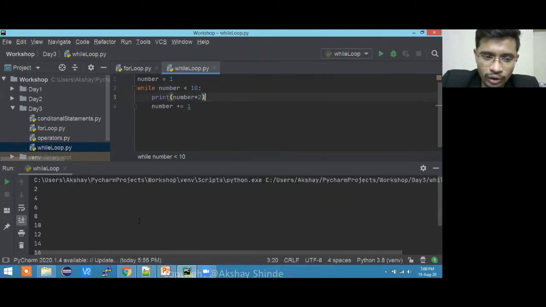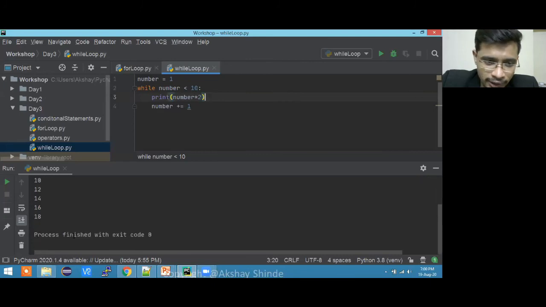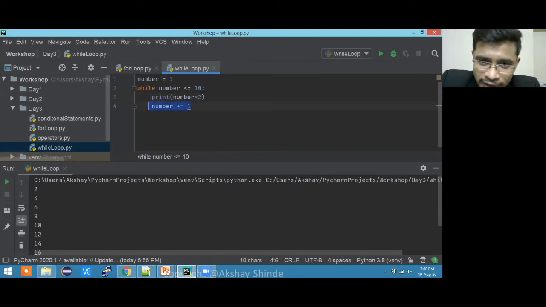Here we go, we got our output, but again it has not printed 20 because we need to give a less than or equals to. So 1 is less than or equal to 10. Yes, it is going inside, it is multiplying by 2 and printing over there. Then we are incrementing the number.